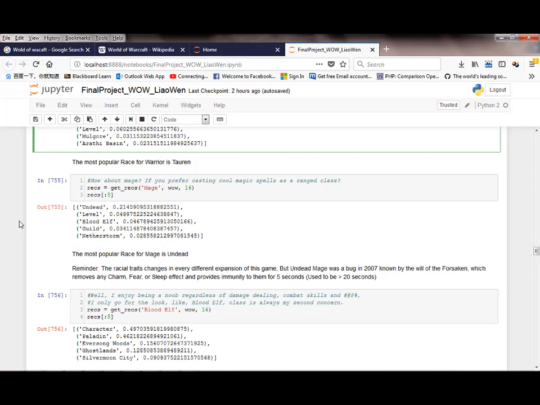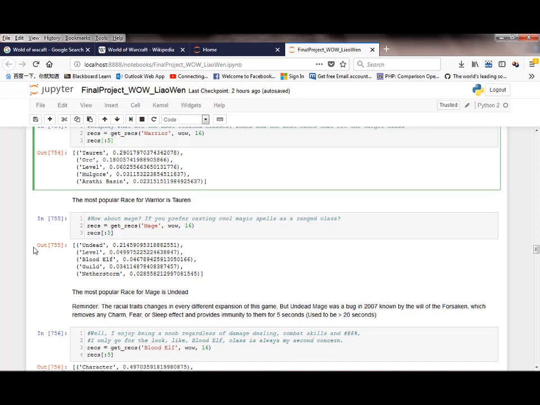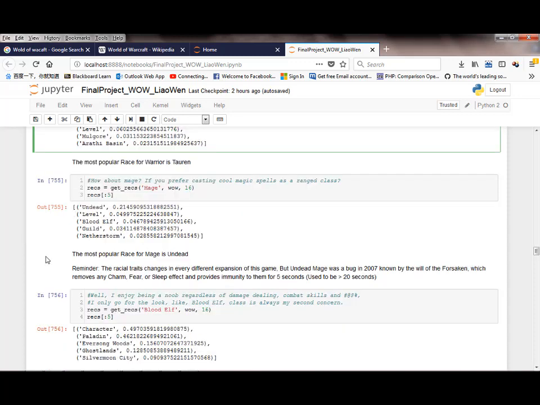If you don't like warrior, and you like ranged classes, say mage. Here we can see the top race for mage is undead, which shows the highest correlation. For people who are not familiar with this game, the racial traits will change in every different expansion of this game. For example, the undead had a racial trait called Will of the Forsaken, which removes any charm, fear, or sleep effect and provides immunity to them for 5 seconds. Before 2007 or earlier, it was 30 seconds or 20 seconds. Now it's 5 seconds, but it still hurts, especially in PvP.